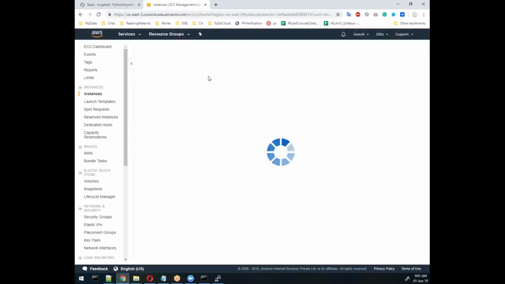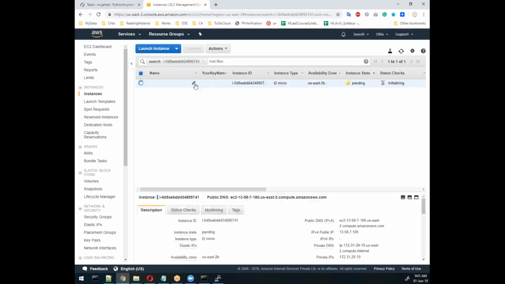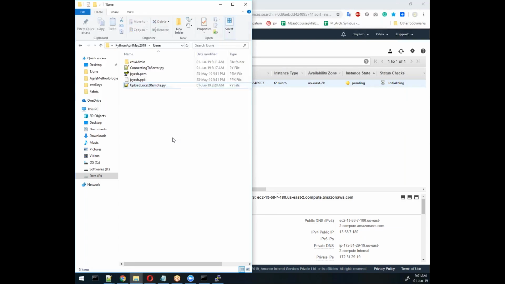Here I'll specify the name, any name I can give, Docker Flask. So this is my IP address, and the key is Jayesh. Let's try to run a simple program with this. This is my file, and first of all I will try to connect and check how it's working.